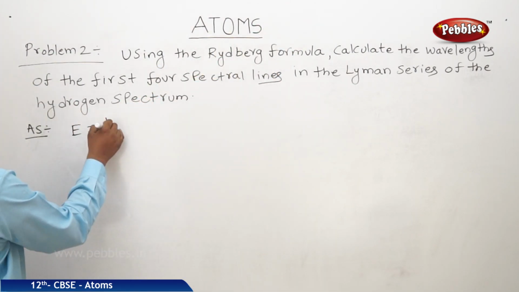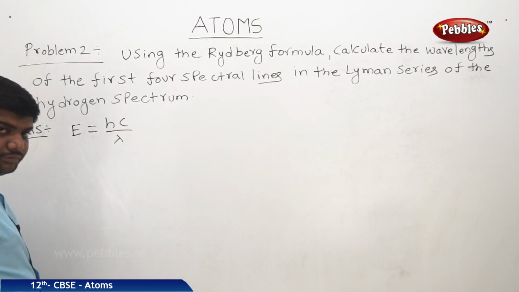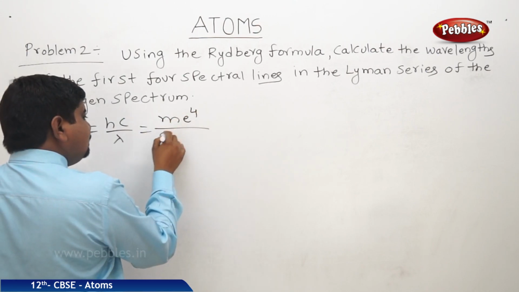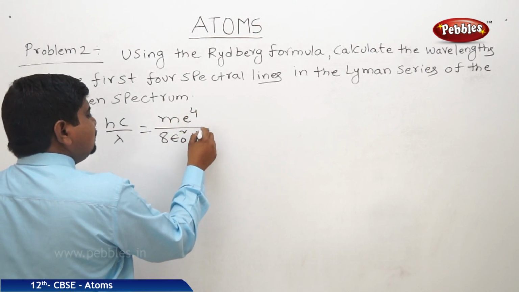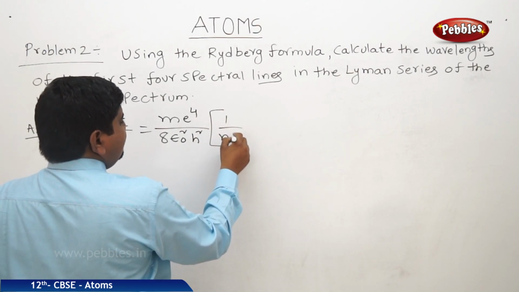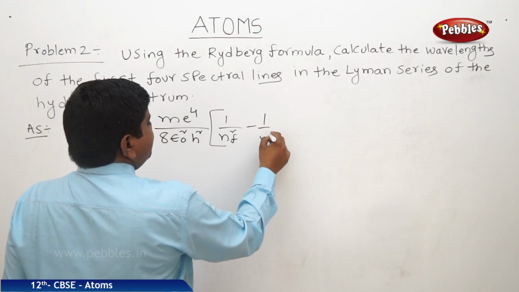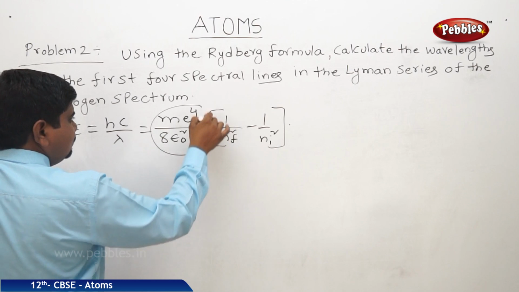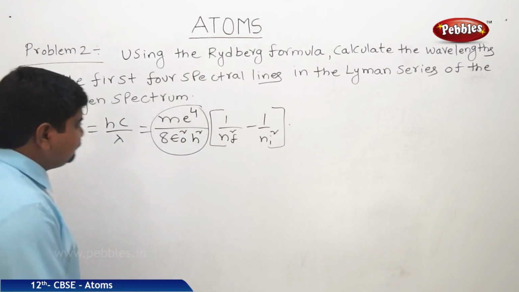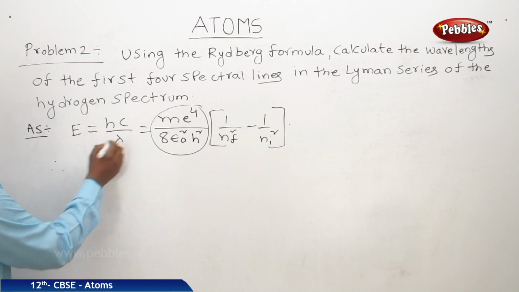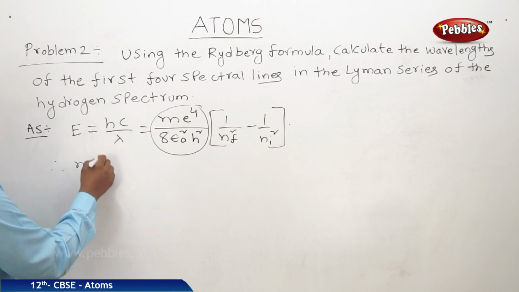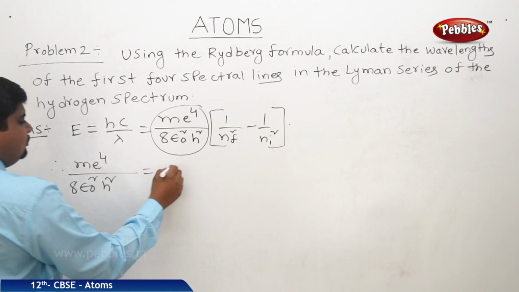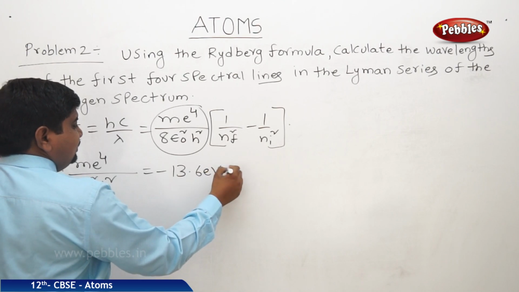We know that E is equal to hc by lambda, but this E is equal to m e to the power 4 by 8 epsilon naught square h square into 1 by nf square minus 1 by ni square. But this one is 13.6 eV. Therefore, m e to the power 4 by 8 epsilon naught square h square is equal to minus 13.6 eV.